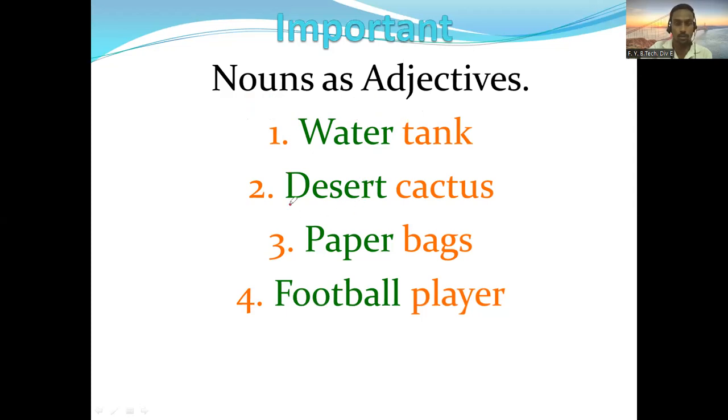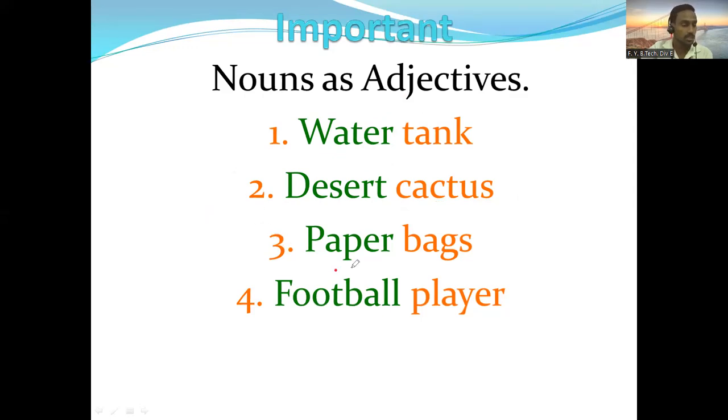A similar example is desert cactus. When we say desert cactus, you'll come to know cactus is a noun and desert is also a noun, but here it is not a noun. Here it is an adjective. Why? Because it is talking about the cactus. So here it is not a noun, here it is an adjective. Just try to understand that.